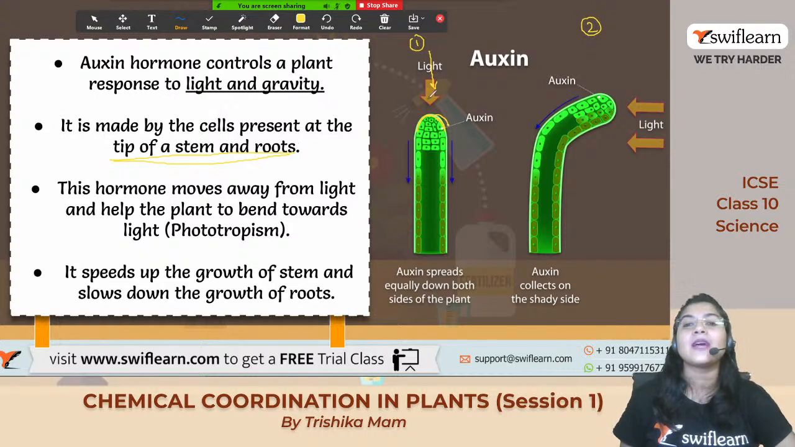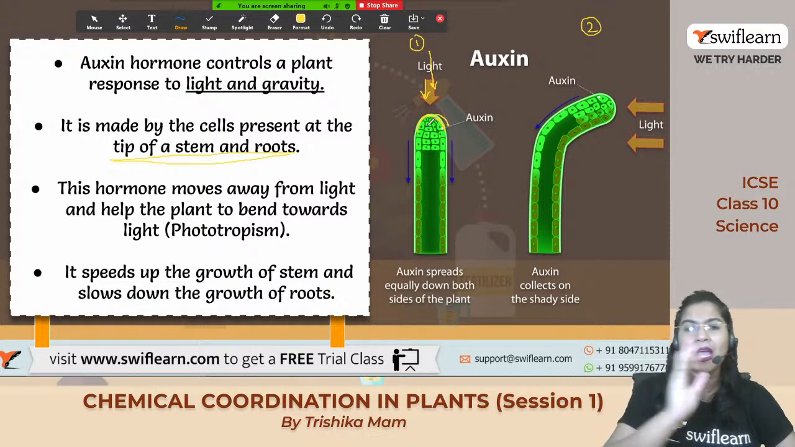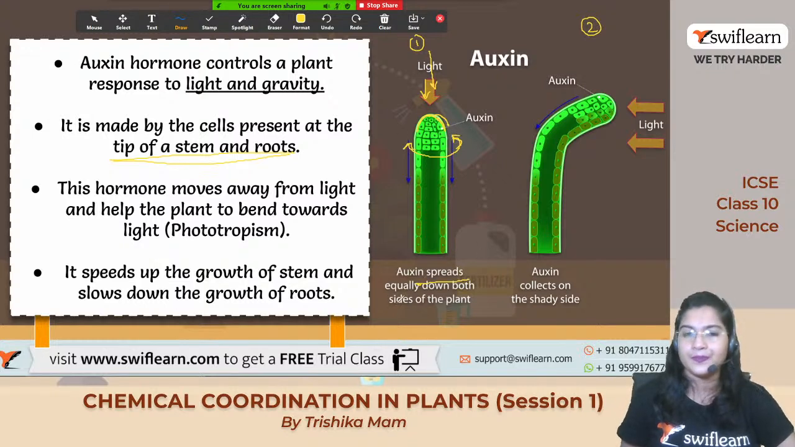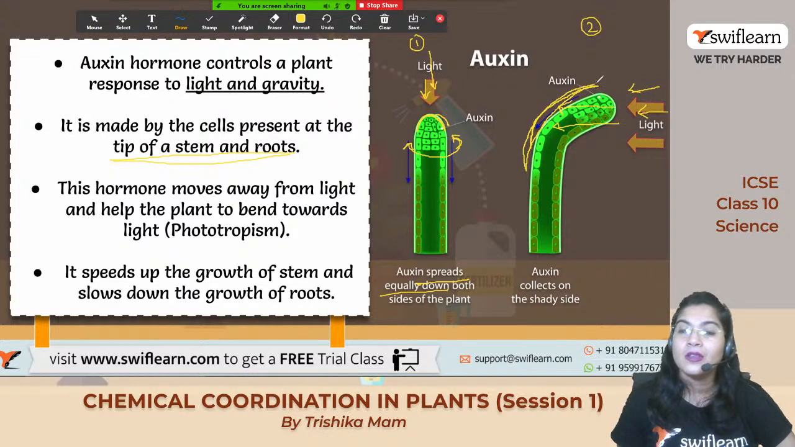So whenever the light is coming from the top in this direction, it will grow very little. Slowly it will grow upward. And auxin will be spread equally in both directions. But if the light is coming from a side, from this direction, what will happen? The auxin will go away from this side, from this side to that side, and it will stretch the plant part in the opposite direction.